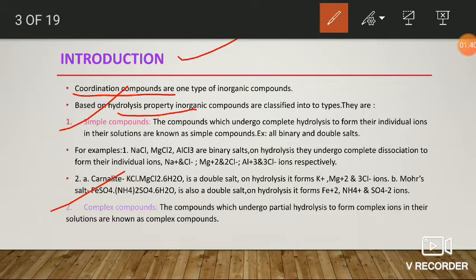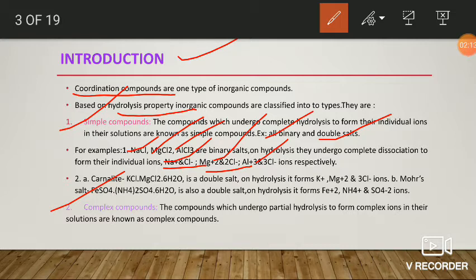For example, they may be binary salts or they may be double salts. In the case of binary salts, they may be like sodium chloride, magnesium chloride, or aluminum chloride. On hydrolysis, sodium chloride gives sodium and chloride ions. Magnesium chloride gives magnesium and 2 chloride ions. Aluminum chloride gives aluminum 3+ and 3 Cl minus ions.